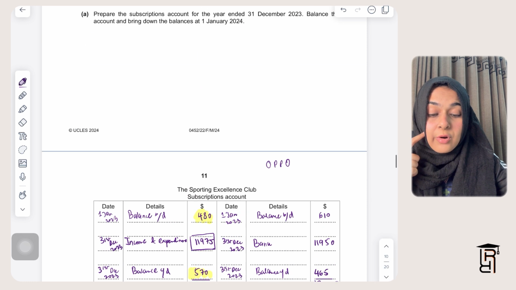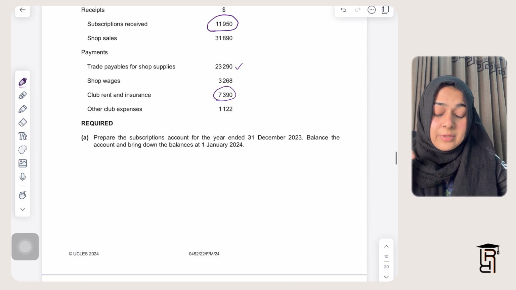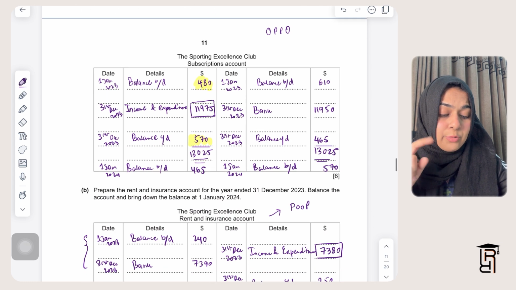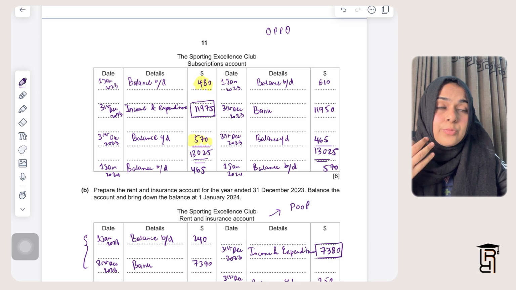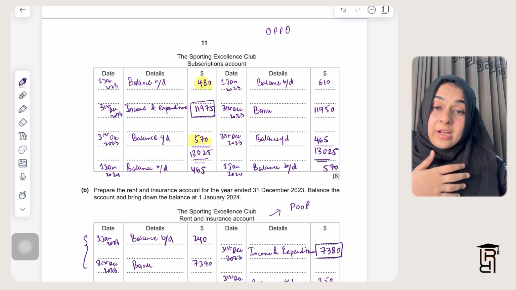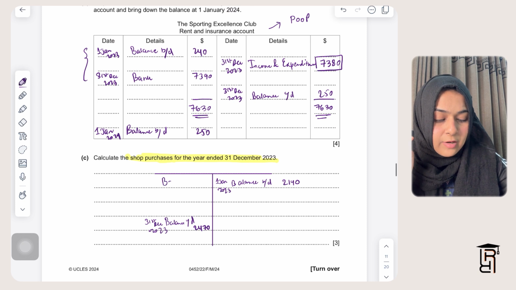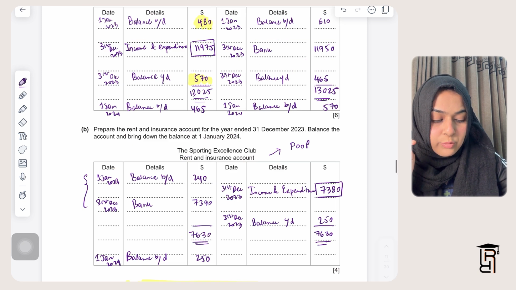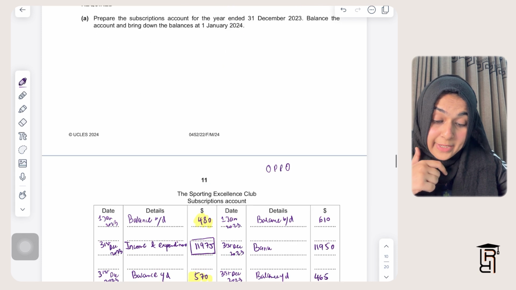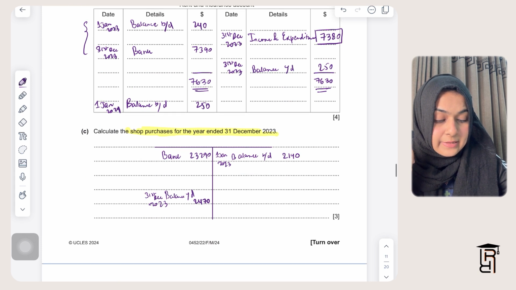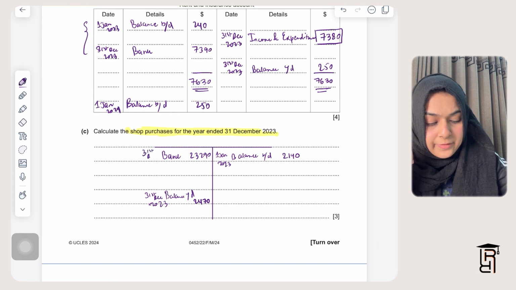And then I need to record the amount that I have paid to trade payables, that is 23290. So when you pay your trade payables, you do bank credit because money is going out of the business, and you do trade payables debit. So in my trade payables account, I'll write here bank, and I'll write 23290, which is the payment that I have made for my trade payables. And this is going to be 31st December 2023.